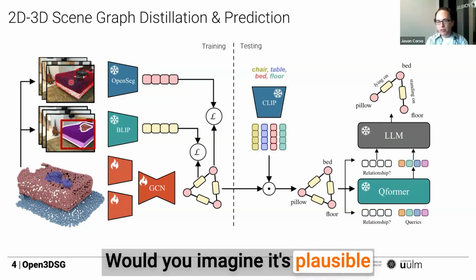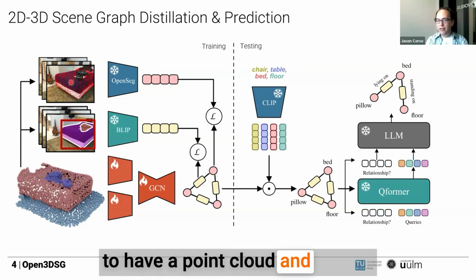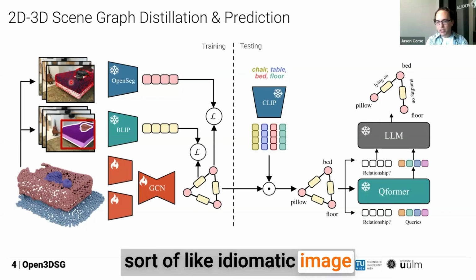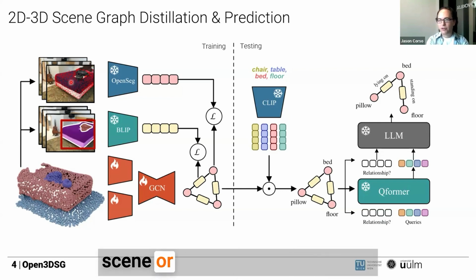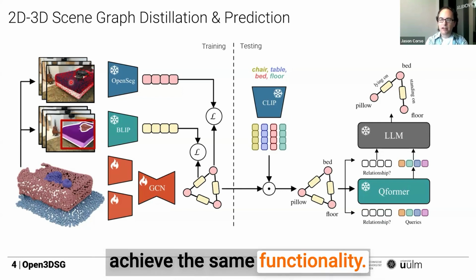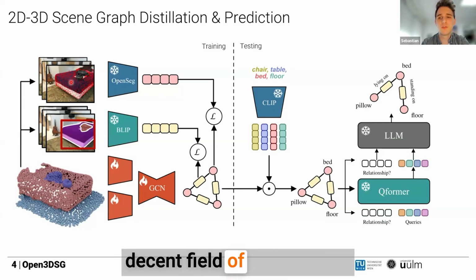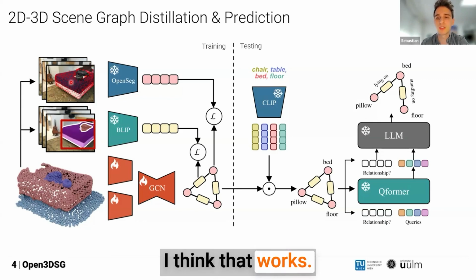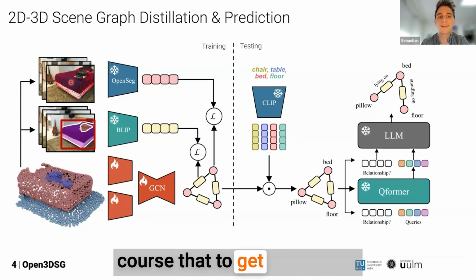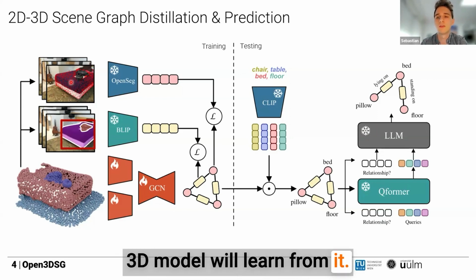Would you imagine it's plausible to have a point cloud in a more idiomatic image of the type of scene, like a bedroom scene or a cafe scene or an office scene, and still achieve the same functionality? As long as you have a decent field of view and we can still determine different kinds of objects in the image, I think that works. The real challenge is, of course, that to get a good embedding into our 3D network, the embedding has to be good from the 2D network. So if the 2D network can work with the image, then our 3D model will learn from it.